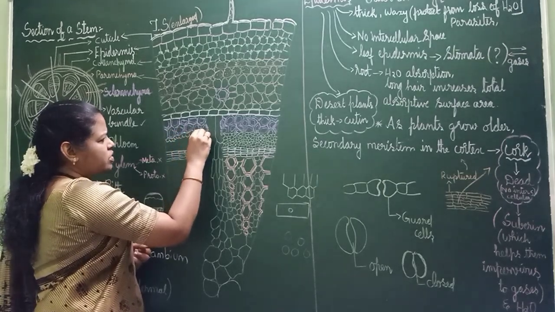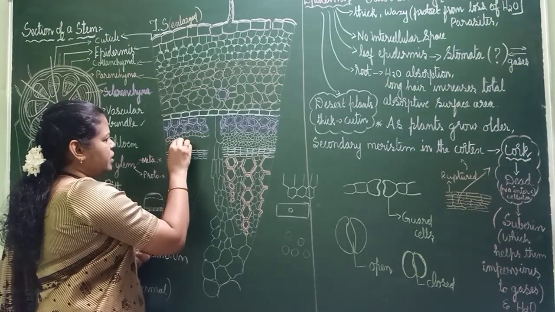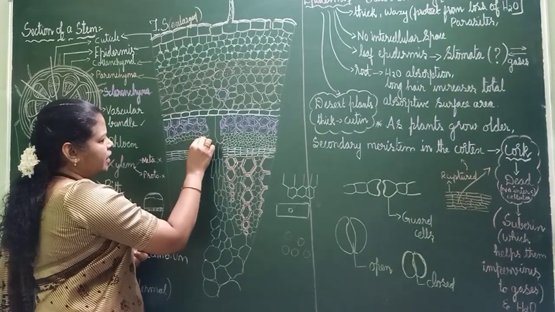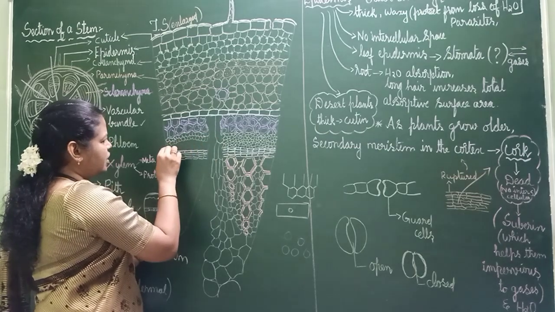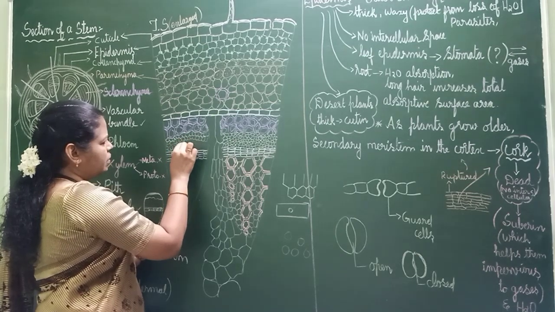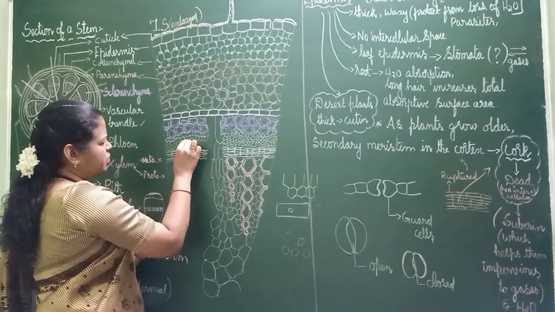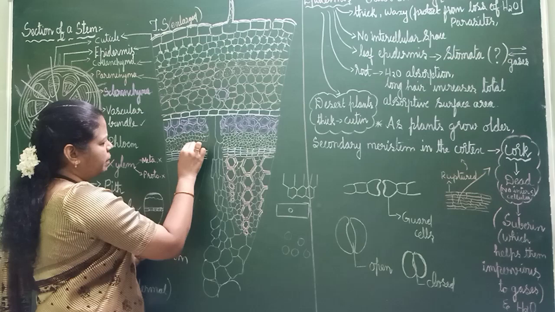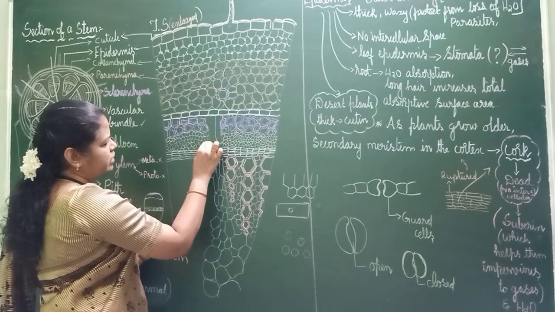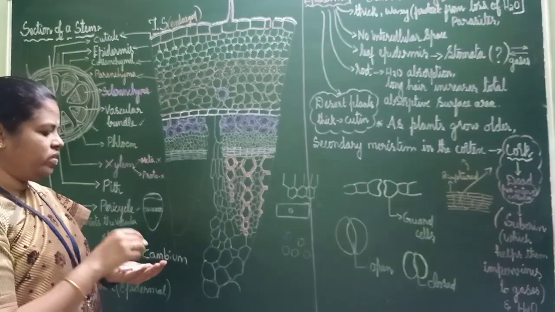In phloem we are going to study 4 different types of cells, but for now we will just show phloem parenchyma, then, as we studied in the classification, sieve cells and companion cells. What do you mean by that? Companion in English means friend, no? So what may be the reason for the name companion cells? We will see why it is called companion cells. Okay, I have completed the phloem cells. What is the use of phloem? We will see later.